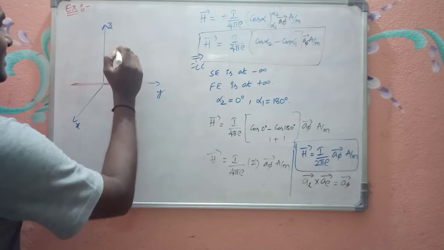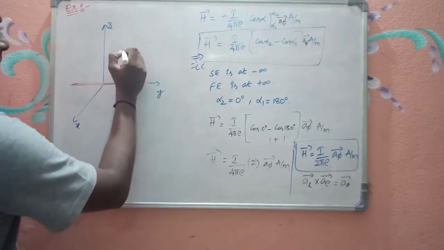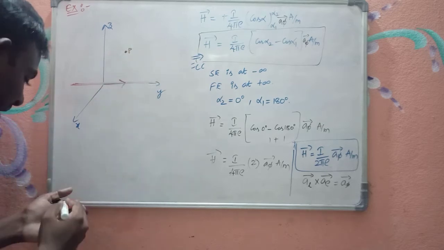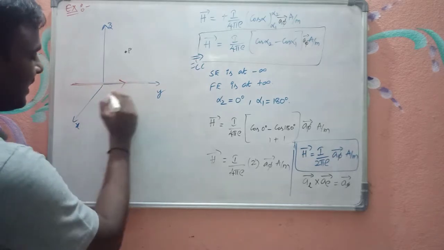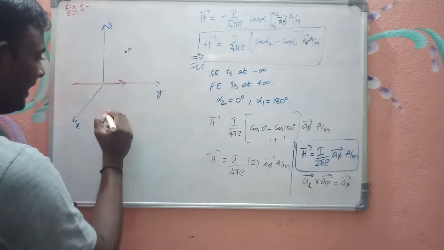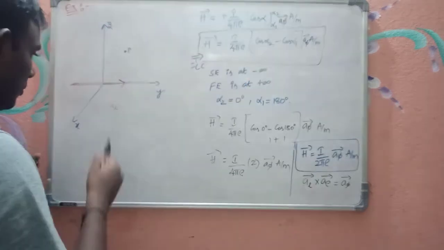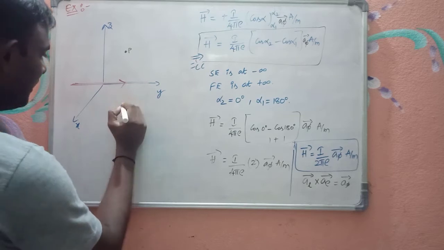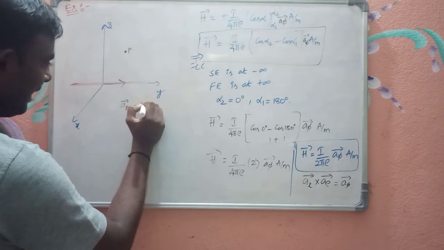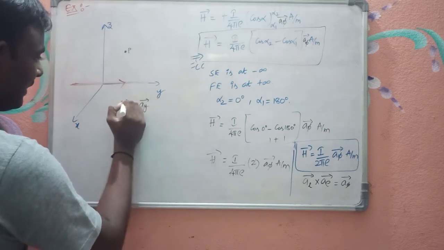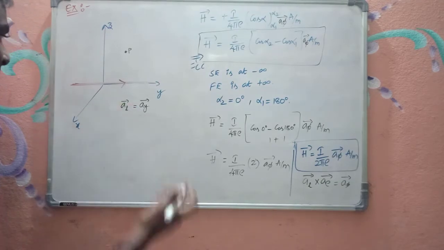If the point of interest is here, along the YZ plane, what is the field direction? Tell me. See, this is the current direction, so current is along y direction. Now in place of AL bar, what can I take? In place of AL bar, I can take AY bar, because the current is along y direction. So AL bar is AY bar.